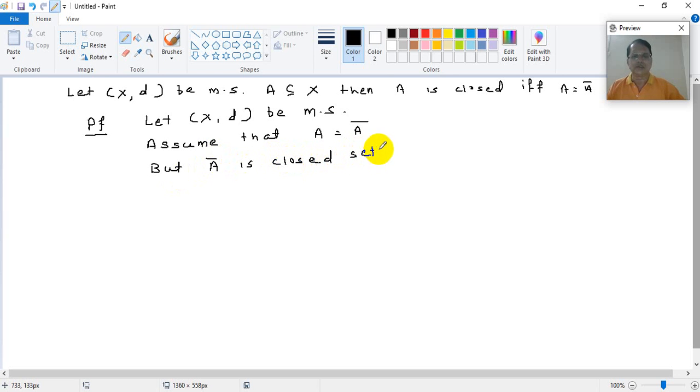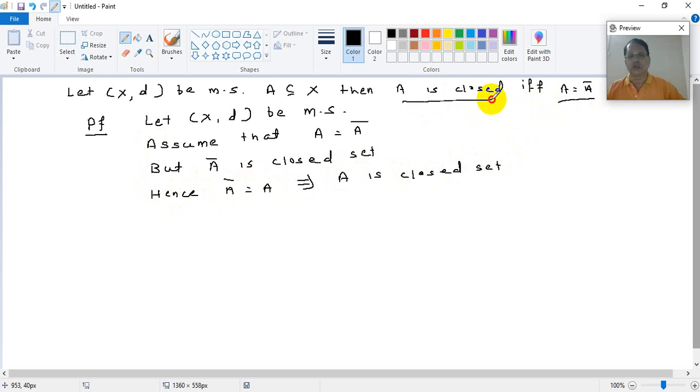If you are asked this proof in the papers etc., then you have to include that proof here. But here we have already done all these proofs, so I will use those statements to develop this result. So A bar is a closed set, hence A bar is equal to A implies A is a closed set, right? So this is done. When you assume A is equal to A bar, A is closed is proved.